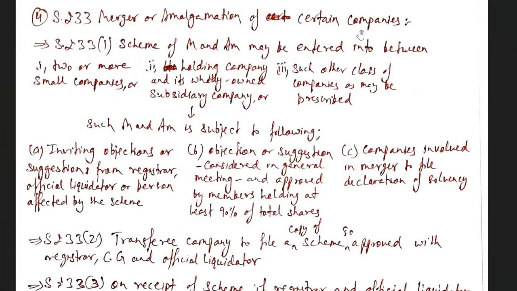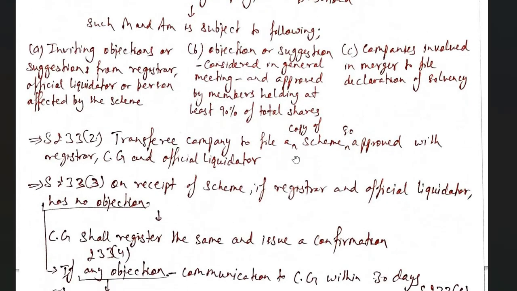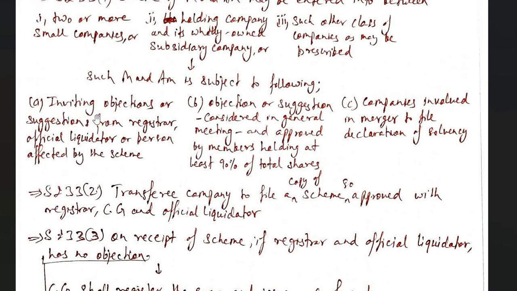Section 233. Merger or amalgamation of certain companies. Clause 1: a scheme of merger and amalgamation may be entered into between two or more small companies, a holding company and its wholly owned subsidiary company, or such other class of company as may be prescribed. And such merger or amalgamation is subject to the following. First, inviting objection or suggestion from the registrar, official liquidator, or person affected by the scheme.